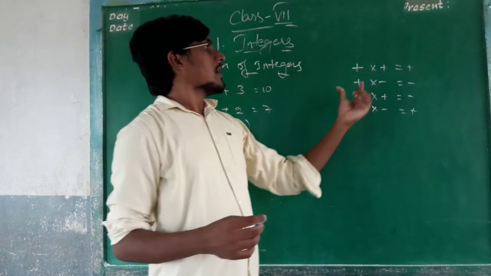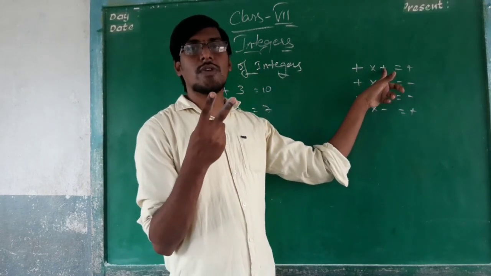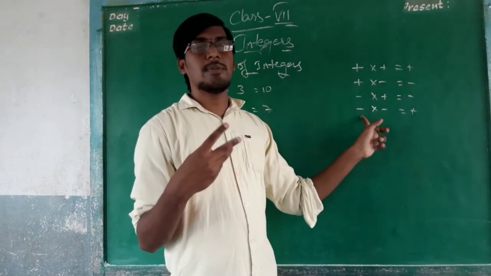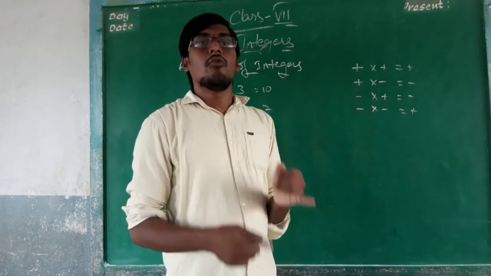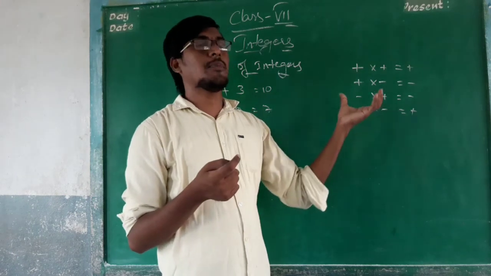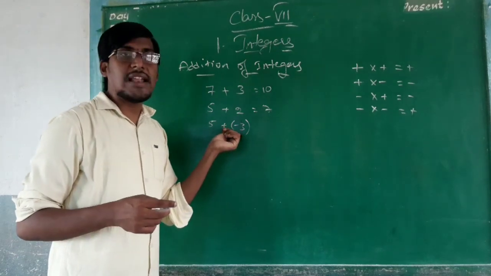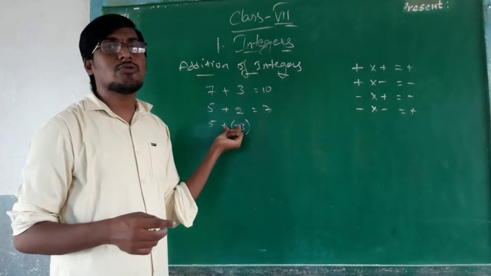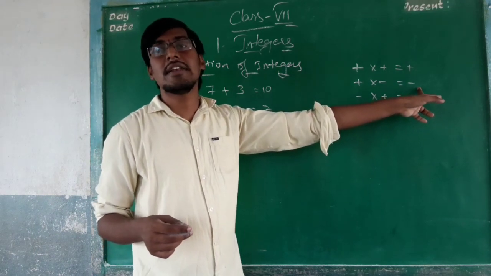positive. So see carefully, if you multiply two positive values, the product will be a positive value. If you multiply two negative values, the product will also be a positive value. If one is negative and one is positive, the product will be a negative value. So here, this is positive and here it is negative. One positive, one negative, so it will be negative.